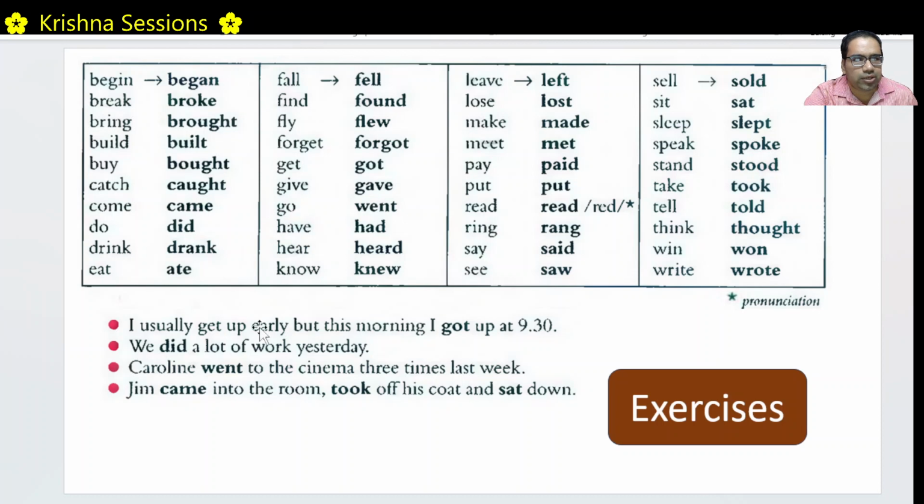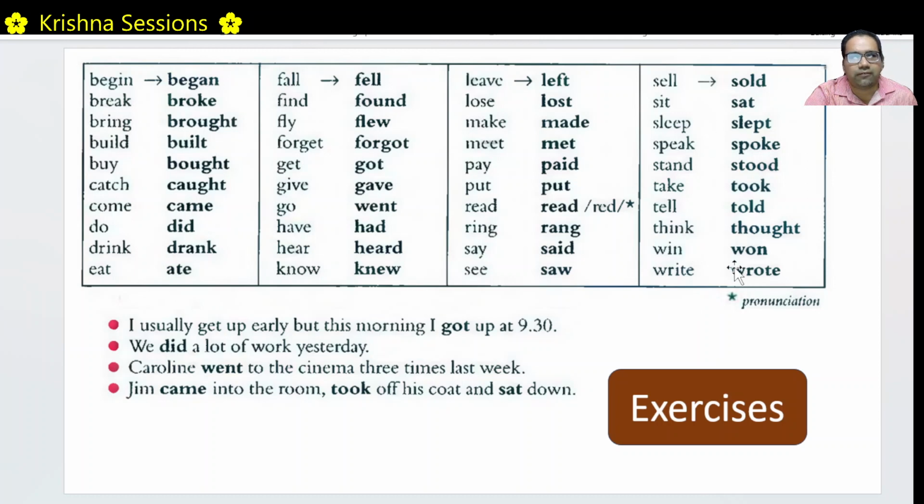Right. They go to the cinema every weekend. That is in present tense. Went to the cinema is past tense. Goes past form is went. Jim came. Come is the present tense. Came is the past tense. Take is the present tense. Took is the past tense. Sit is the present tense. Sat is the past tense. Okay. So these are called irregular forms of verbs. Please try to remember the past forms of these verbs.